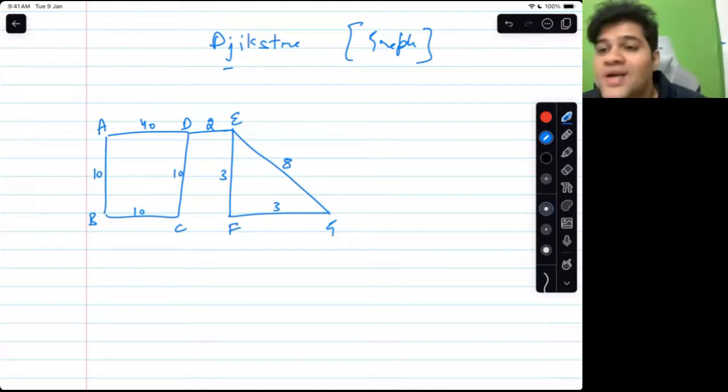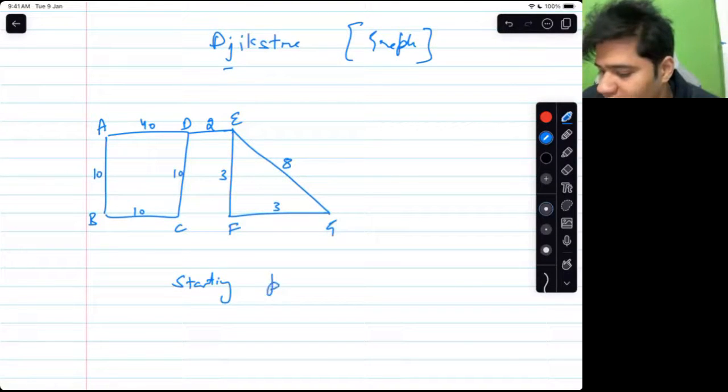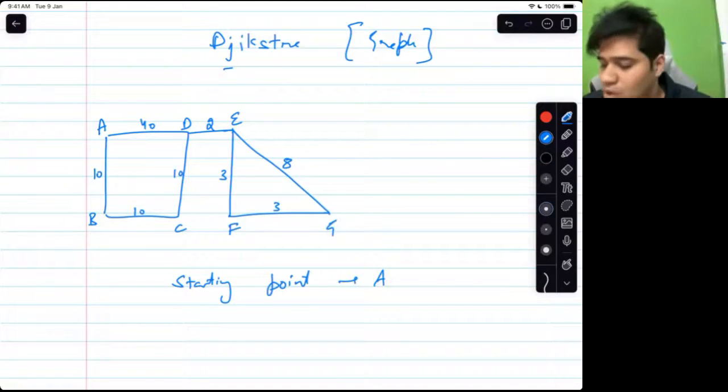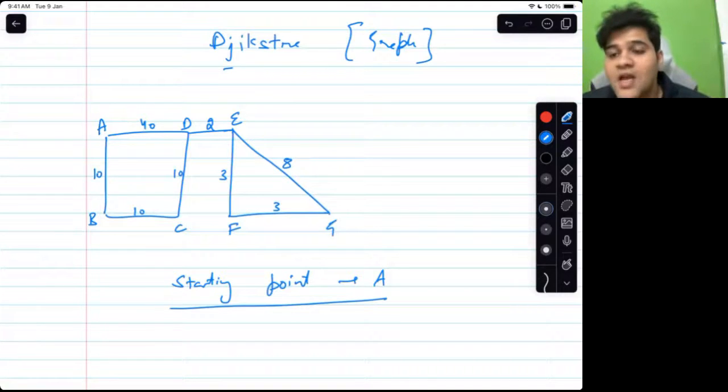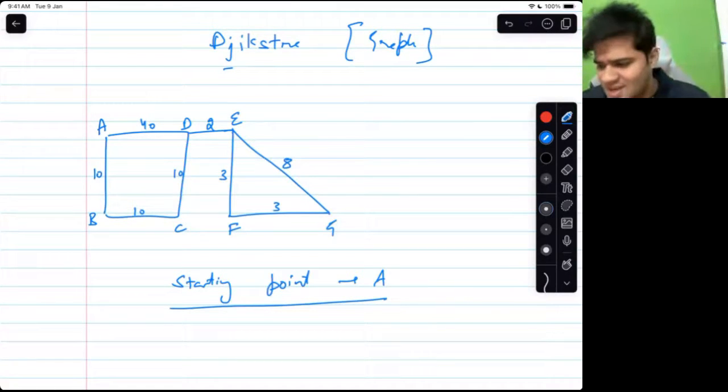Okay. What does this problem solve? You are given this graph, which is cities and the roads, and you are given a starting point. Starting point, for example, A. Yes, this is a weighted graph, and you have to tell what is the shortest path from A to all of the other vertices. I think this nomenclature is pretty standard. These are the vertices. The rest of them are edges. Okay.